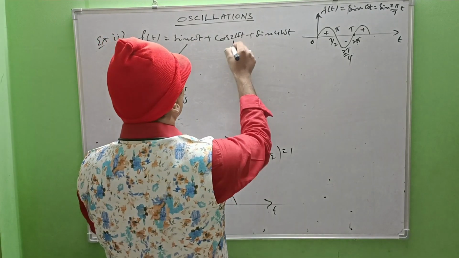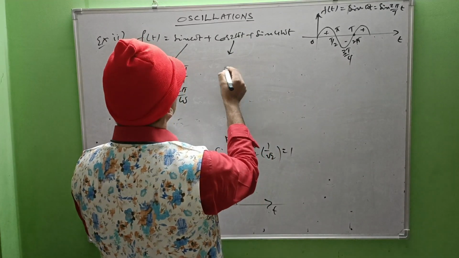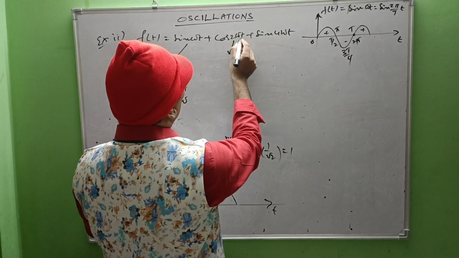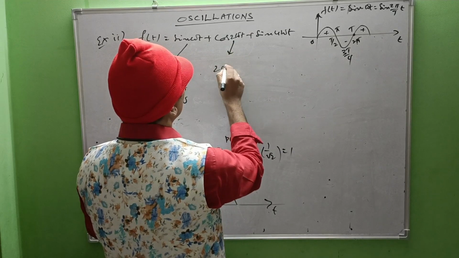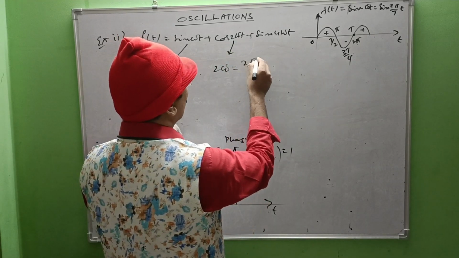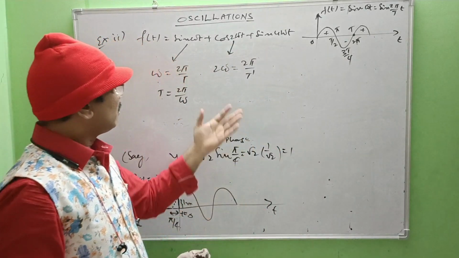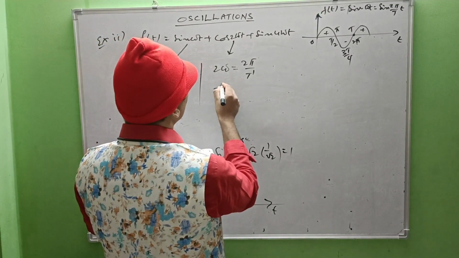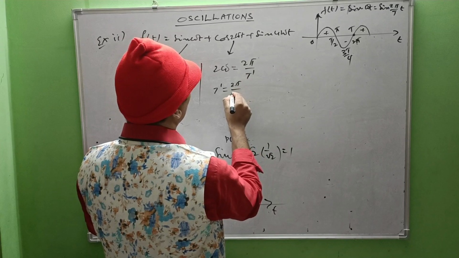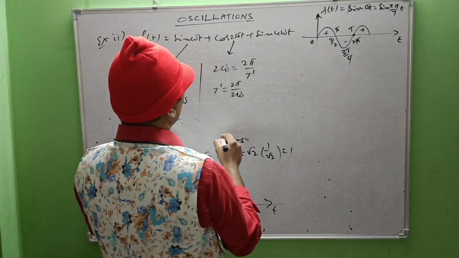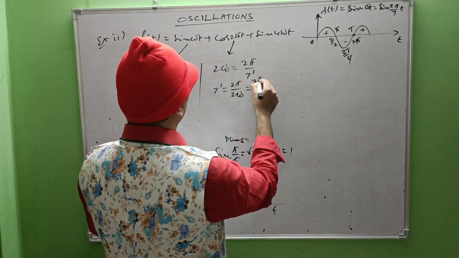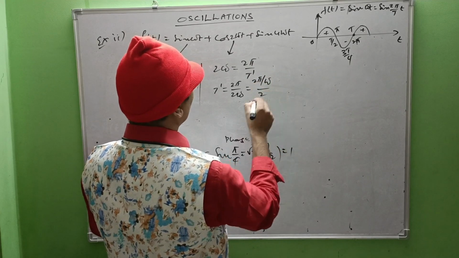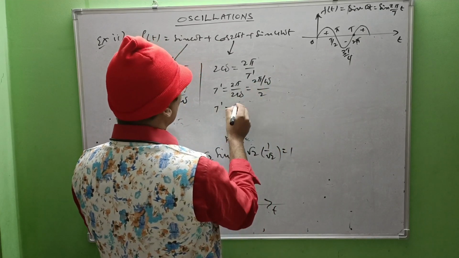Similarly, for cos 2 omega t, what is the multiple for t here? 2 omega. So 2 omega can be written as 2 pi by T dash, for example. Now T dash can be written as 2 pi by 2 omega. That is 2 pi by omega by 2. That is T dash equal to T by 2.